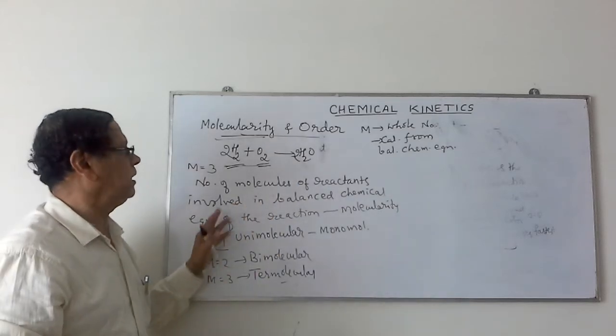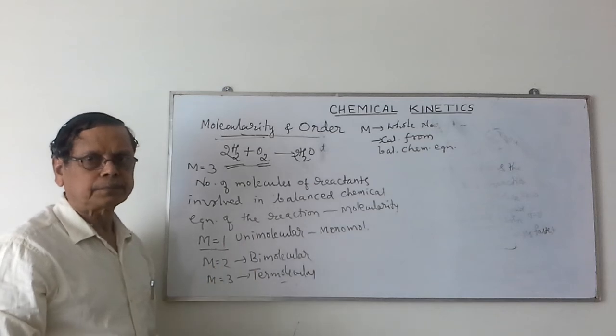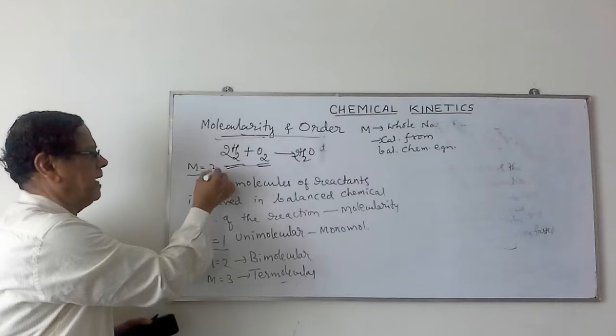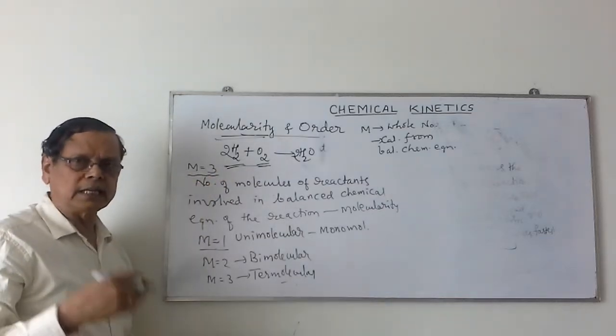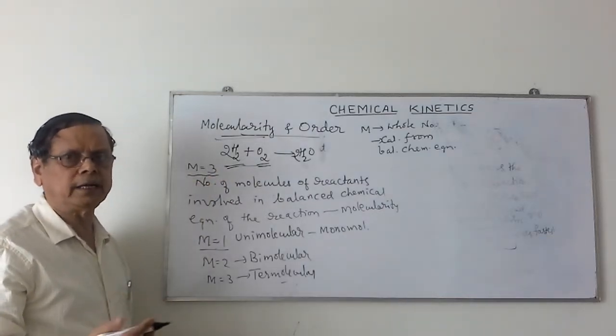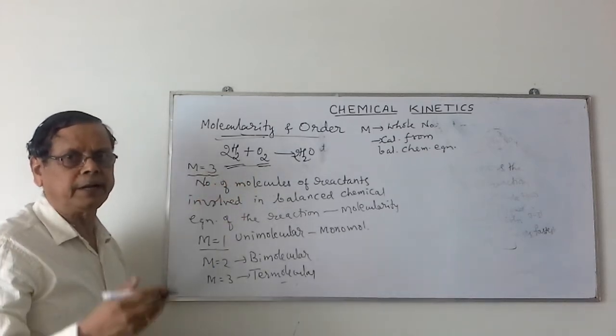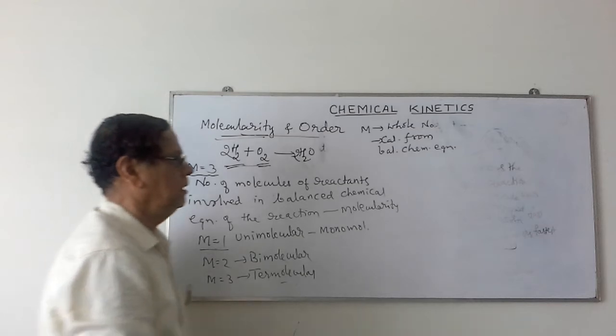Now let us see one more thing in case of this molecularity. Suppose a reaction is having molecularity more than 3. In such a case, we have to calculate the molecularity for each individual step. Let me take one example to explain that complication.